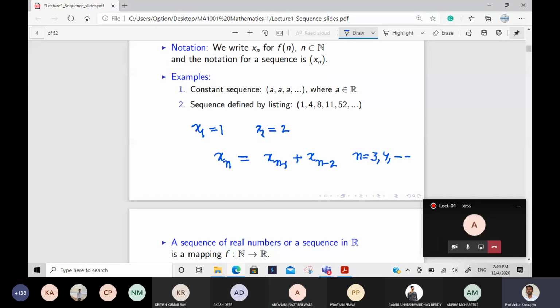If you want to calculate x3, it will be the sum of the previous two values, the sum of x1 and x2. If you want to calculate x4, it will be the sum of x2 and x3. So this is also recursive. The value depends on the previous two values here, and it can depend on the previous n values, or previous 10 values. That is the fourth type of sequence, called the recursive sequence.